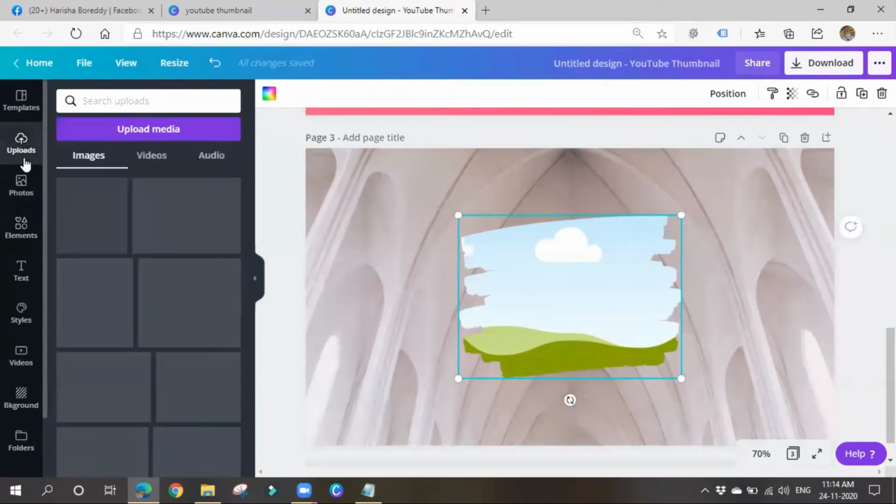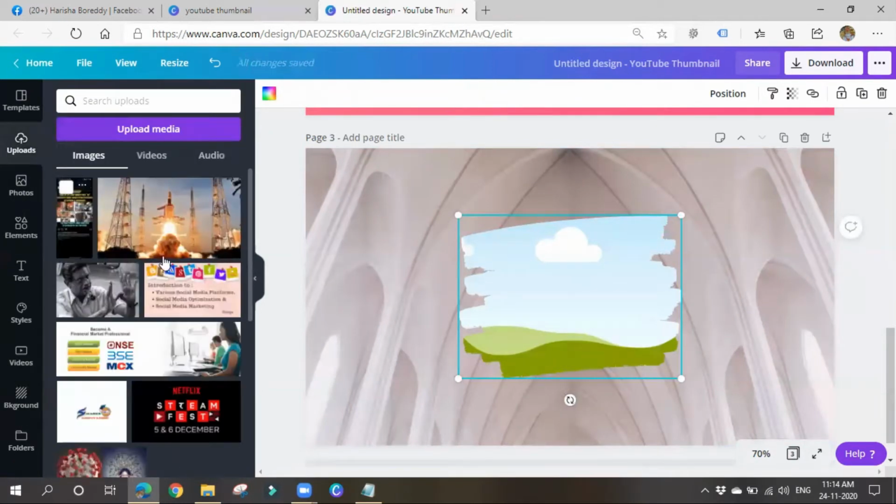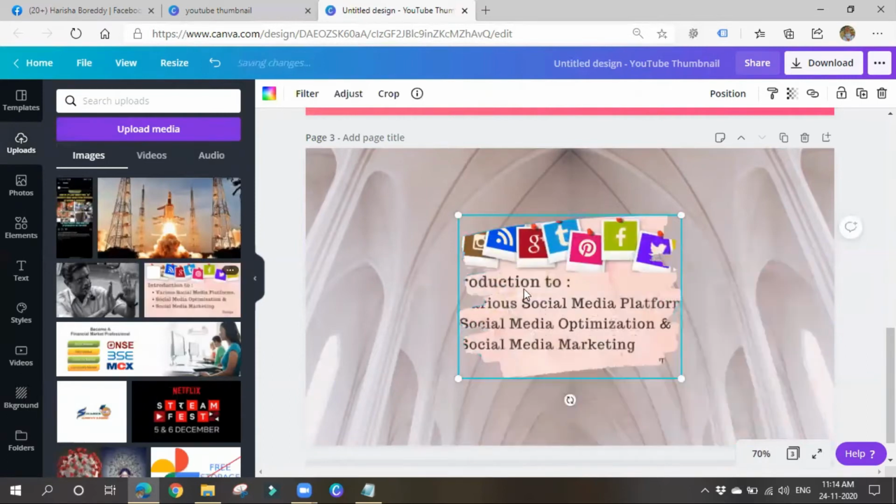Uploads. Let me show you. Like this it will appear. In this way you can also make your things creative. Uploads means I can upload some pictures from my system, desktop or laptop. You can also copy some images from Google and upload them here.